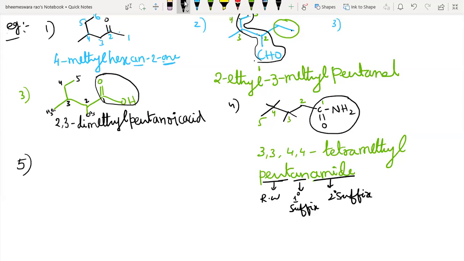Next, fifth example. So what is the name of this compound, students?